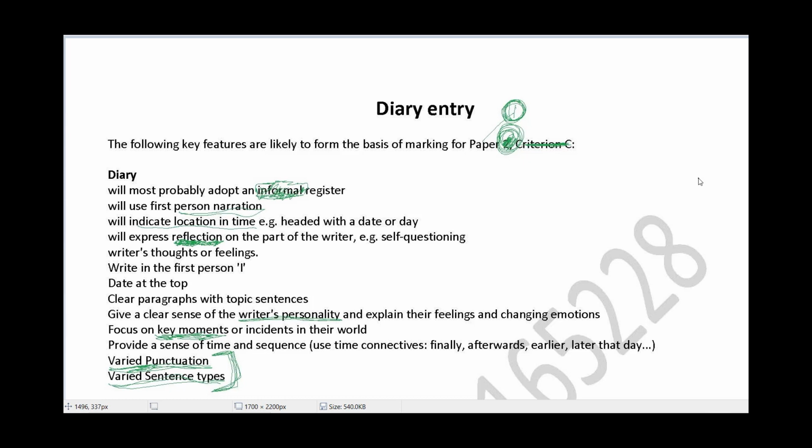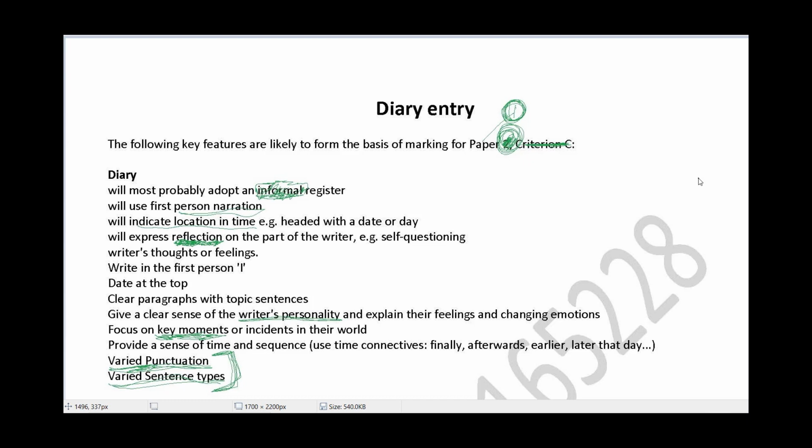Today we are looking at diary entries, and diary entries, like all students and everybody knows, are an informal writing text type. It requires students to write informally, but it does not really require you to write colloquial English of your regional standards.